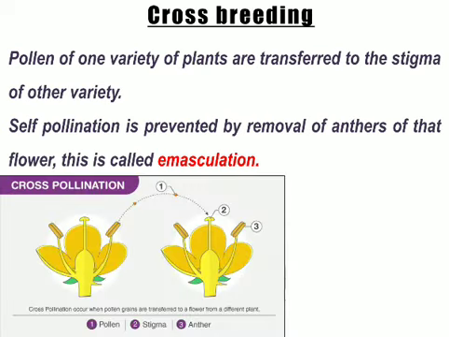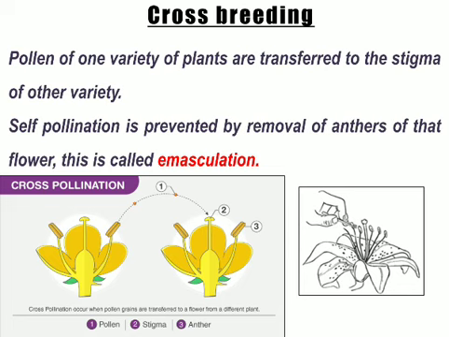In this slide you can see that the pollen from the anther of one flower is going to the stigma of the other flower. So this is cross pollination. And in emasculation, we cut the anther so that self-pollination can be avoided. This is basically the cross breeding technique. In this way we produce cross-bred seeds.